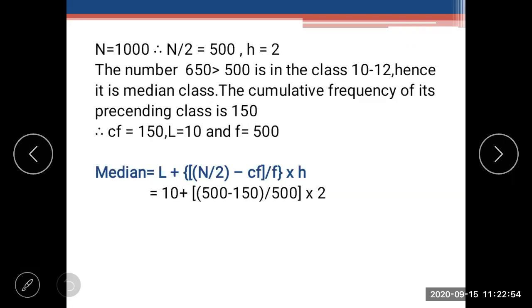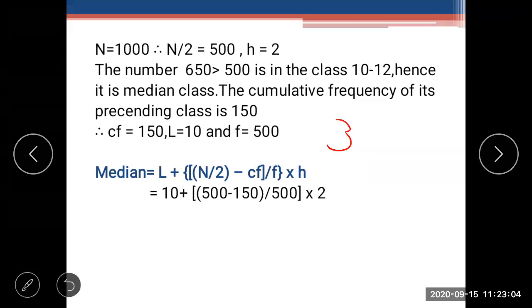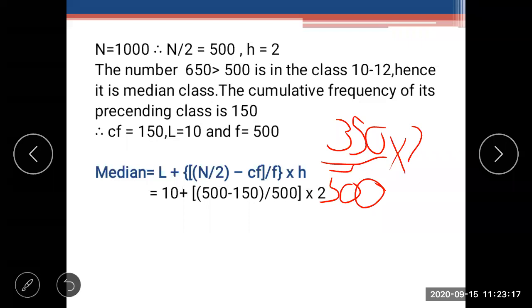So first of all, divide it. 350 divided by 500. Bhumi, it is for you, beta. Cancel one zero. So what remains? 35 upon 50.